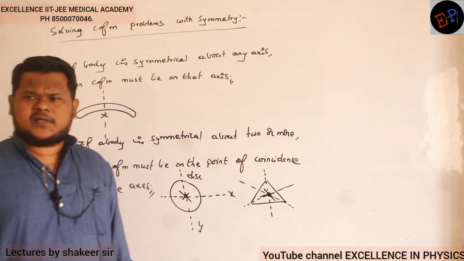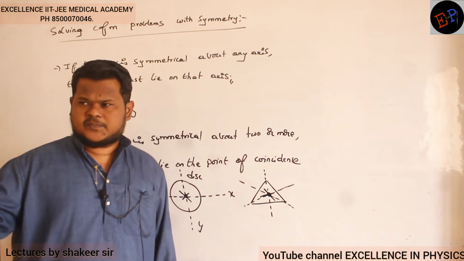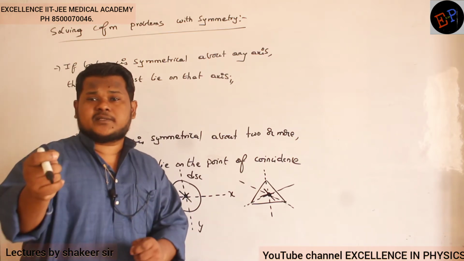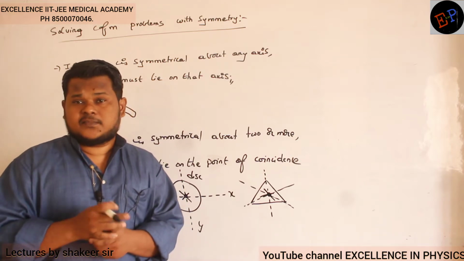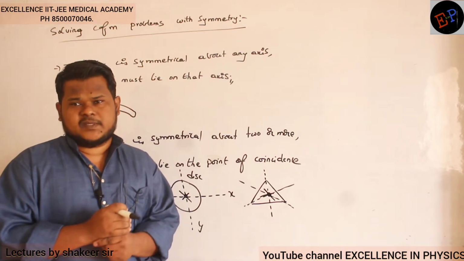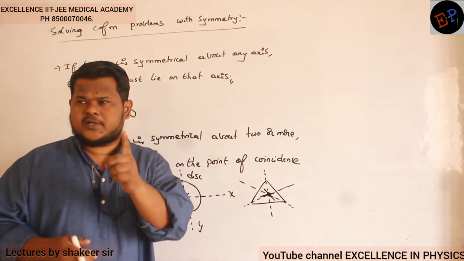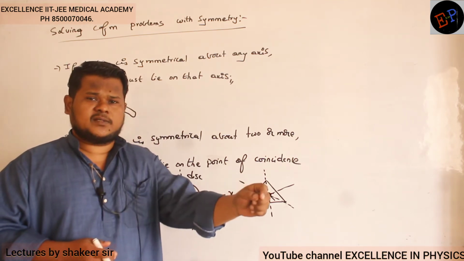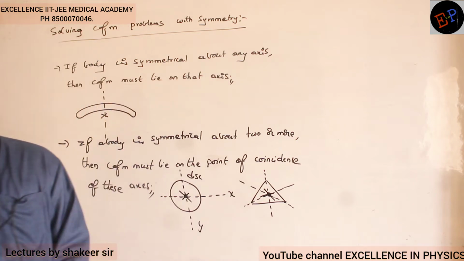Like that you can take any symmetrical body and very easily calculate the center of mass. Find that point where axes are meeting; that is the position of my center of mass. If the body is symmetrical about only one axis, center of mass must lie on that axis. Fine? Come on, make a note.